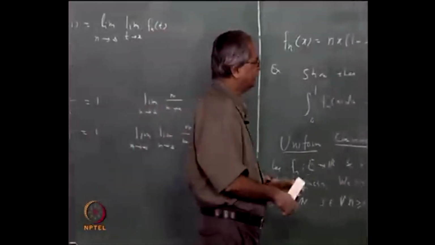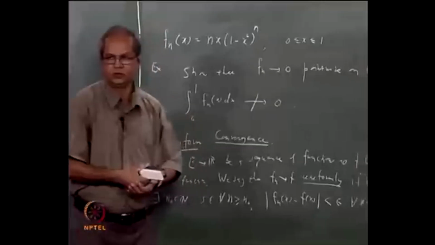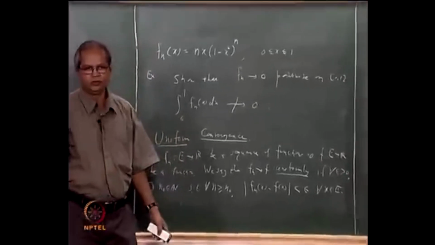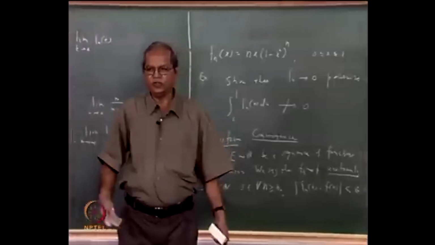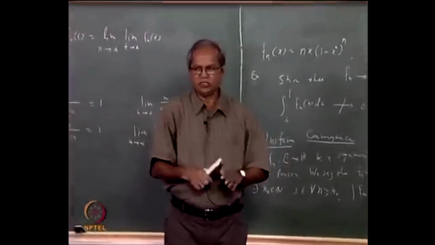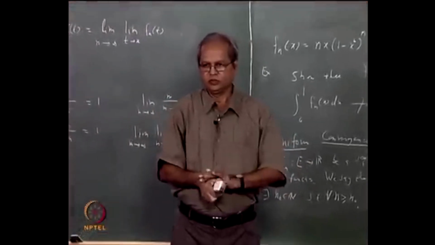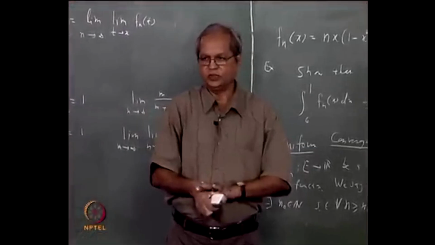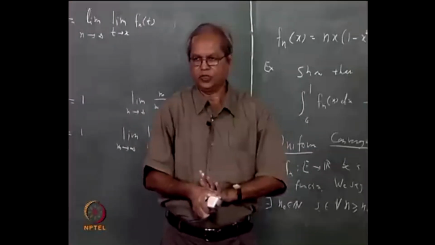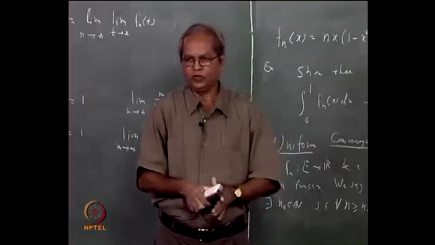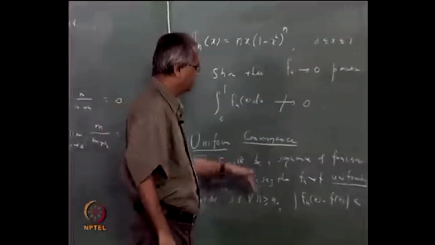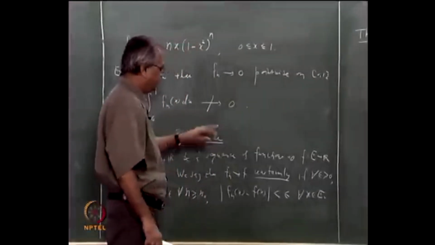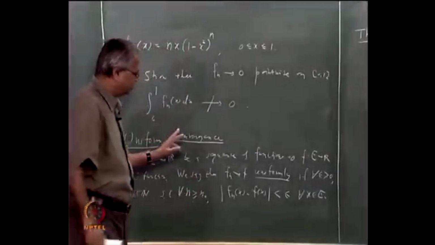Now, how does one show that the converse is false? There is only one way: you have to construct a sequence of functions which converges pointwise but not uniformly. We shall do it in the course of time because that will require some more work, so I will not go into that right now.